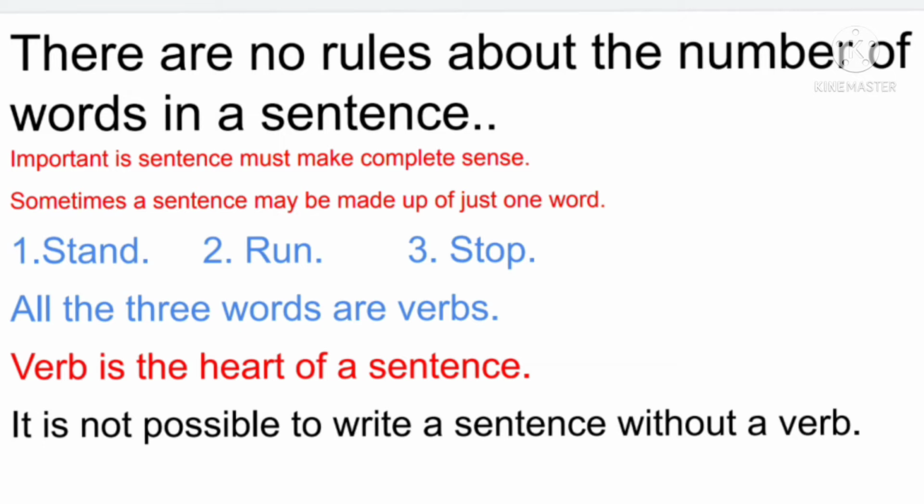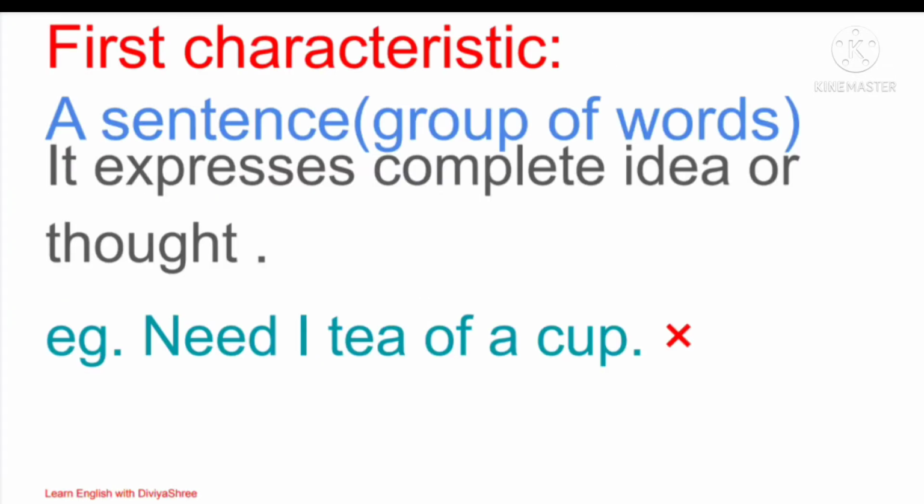Okay guys, now to understand how to frame a sentence and what a sentence is, we must know about the characteristics of a sentence. So a sentence is what? It is a group of words. What type of words? Words that express a complete idea or thought. Like I have given here an example. I wrote here, need I tea of a cup. Are you able to understand it?